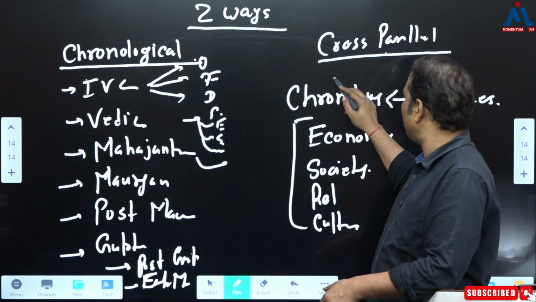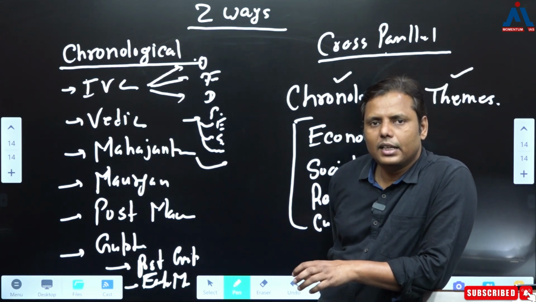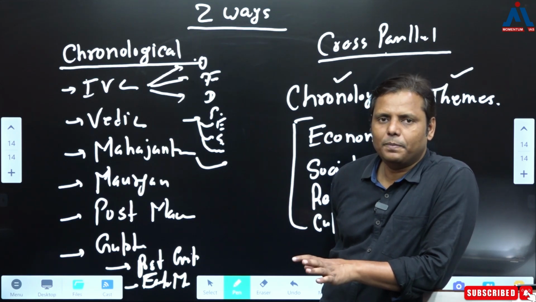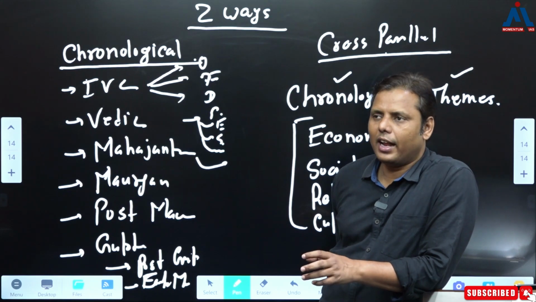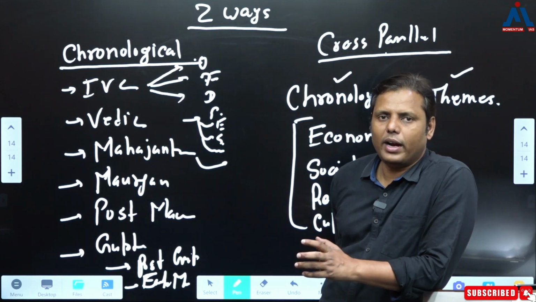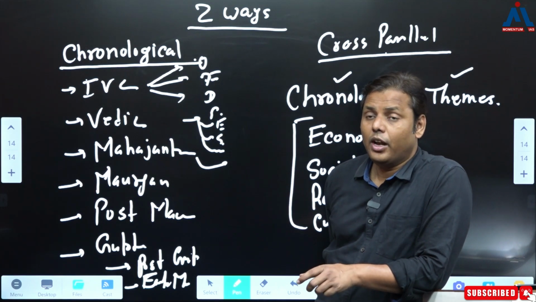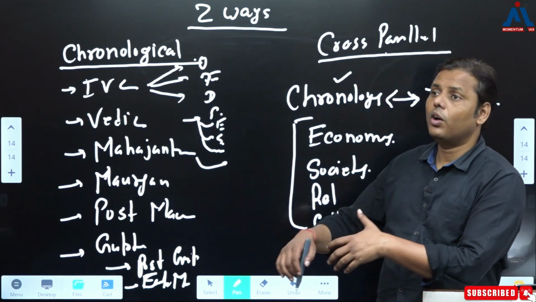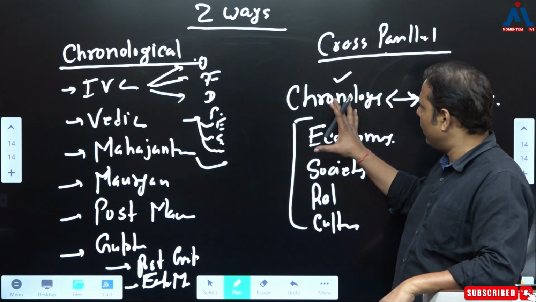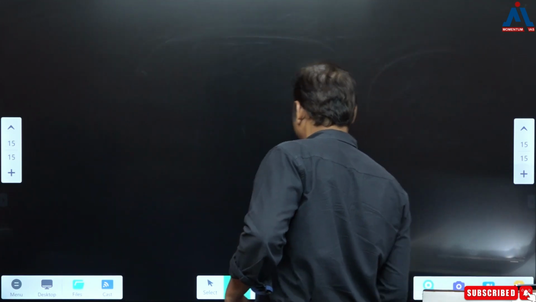This is the reason I told you that chronology and the theme should be merged together. Chronology is precisely dealing with the political history, because there only you can apply it. Okay, Mauryans gone and the post-Mauryans are coming, or let's say Sungas, Kanvas, Satavahanas, and the Indo-Greeks, Sakas and the Kushanas are coming. It is quite applicable to that part of history. But it is not applicable to the history in which not only the university or academicians are interested, but even the UPSC is interested. Correct? So first thing, you have to understand it in this way. This is one suggestion that you have to keep in mind.